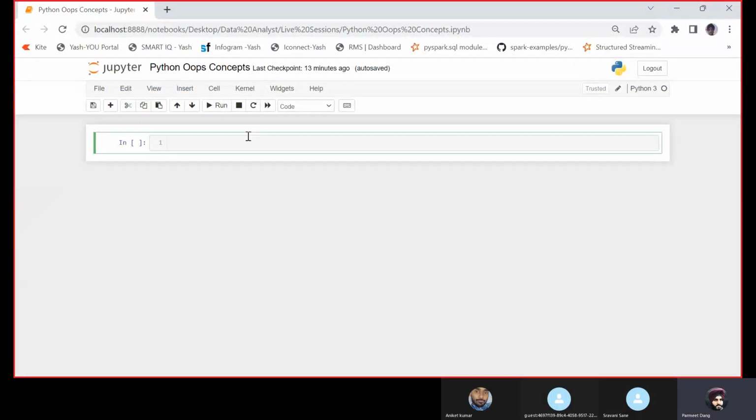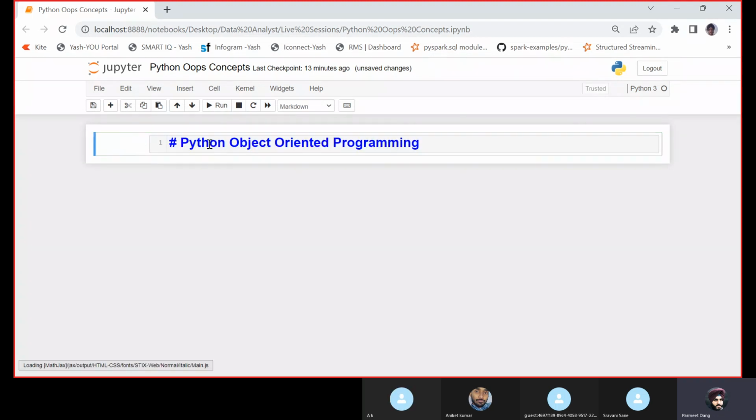So good morning all. We will start today with the Python OOPS concepts. So we would be understanding what is OOPS. OOPS is nothing but object-oriented programming. Or Python object-oriented programming. So what does it mean? Python object-oriented programming, and why is it important?